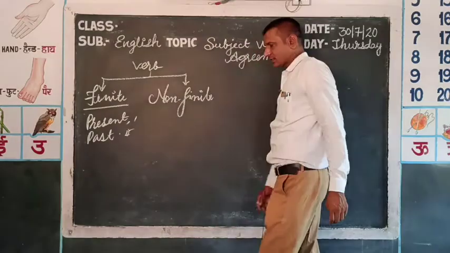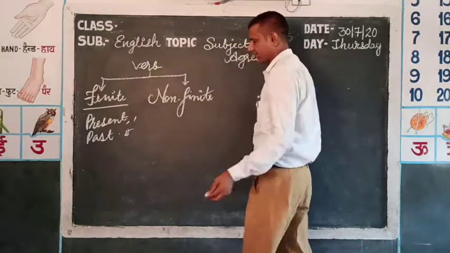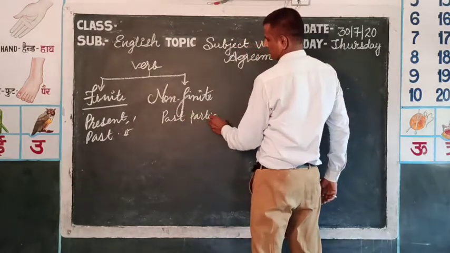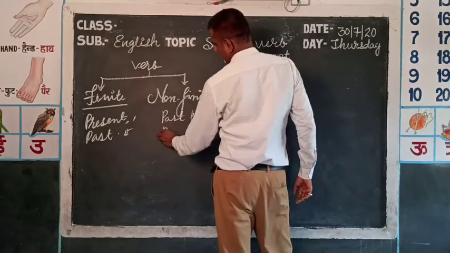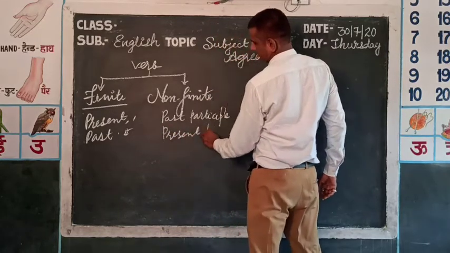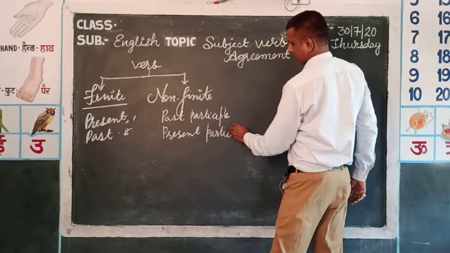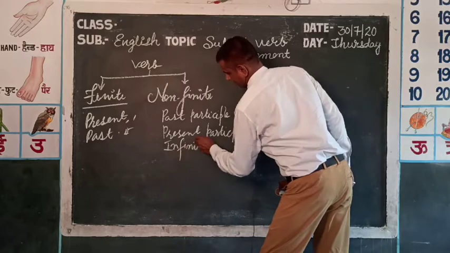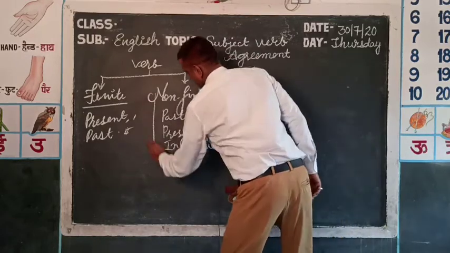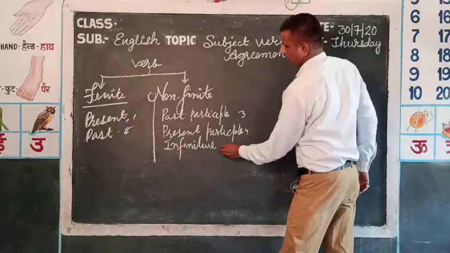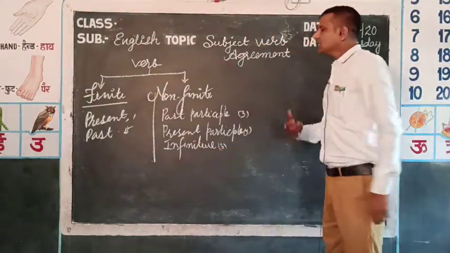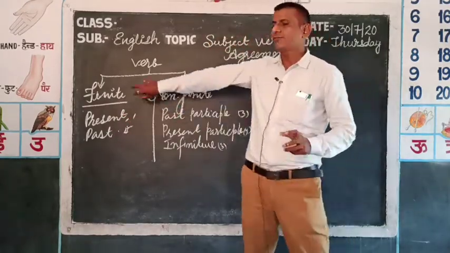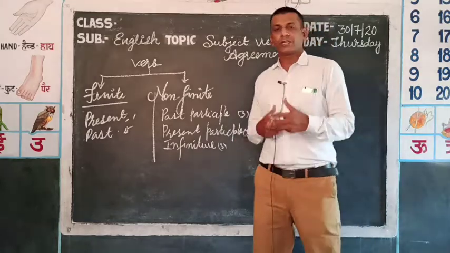And in non-finite, we keep past participle, present participle, or infinitive, so 3, 4, 5. These two forms we keep in finite verb, and the other 3 we keep in non-finite verb.